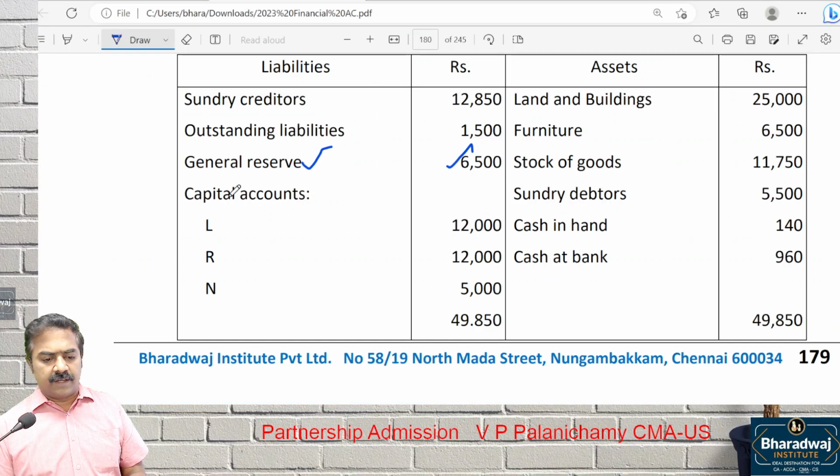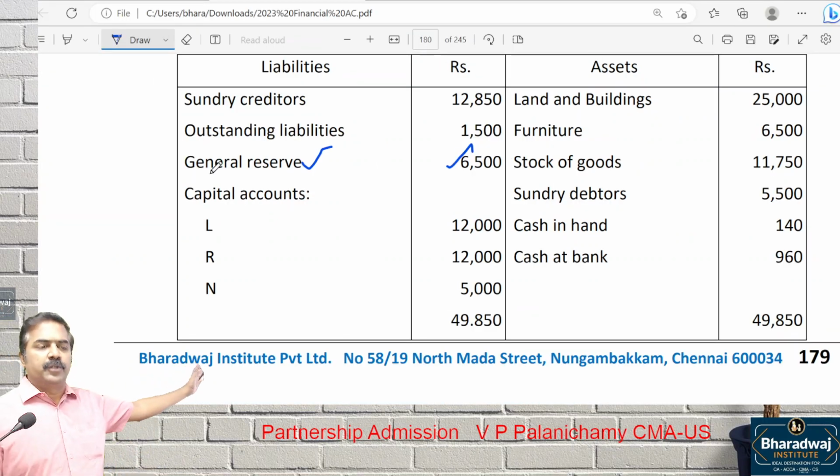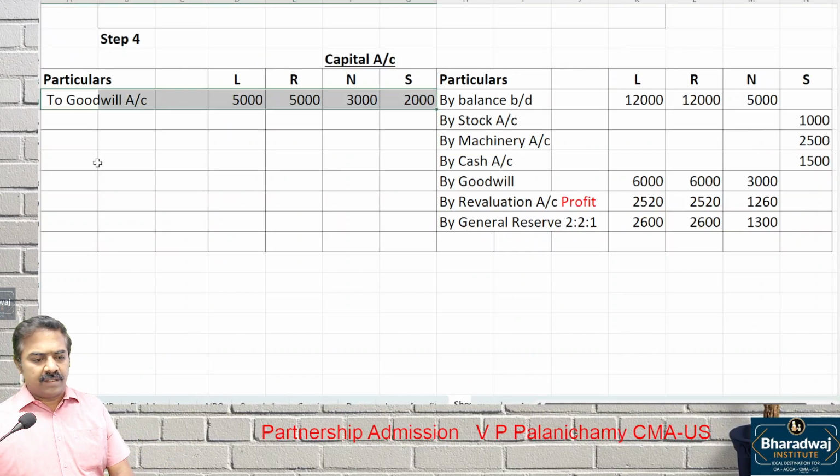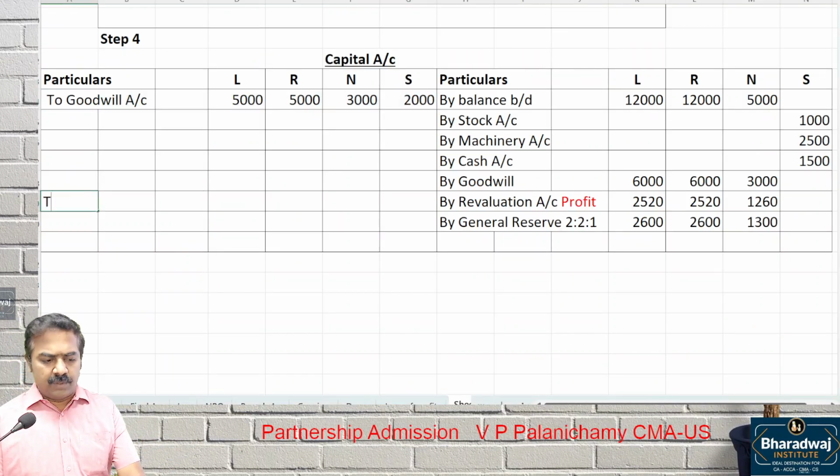Pay attention. Any profit and loss account? Any profit and loss account you find in the old balance sheet? Check the asset side also. Do you find any losses like preliminary expenses, advertisement suspense, P&L account debit balances? Any losses are there? No losses are there. That's all. You can tally this. You will get the closing balance.